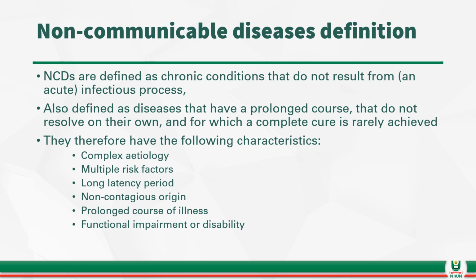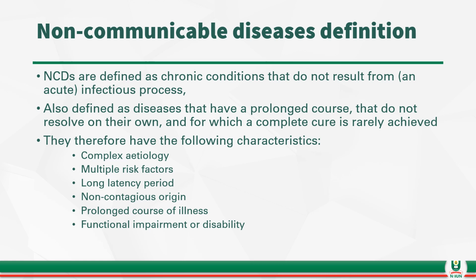They therefore have the following characteristics. You know that communicable diseases are usually caused by disease-causing organisms like mycobacteria and other microorganisms. But for non-communicable diseases, there are factors that are responsible, and they have the following characteristics.